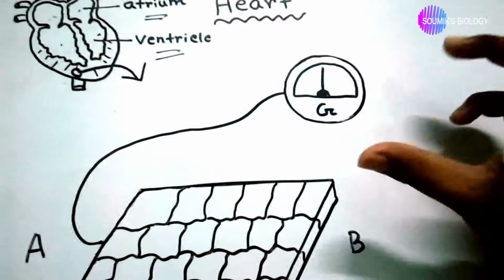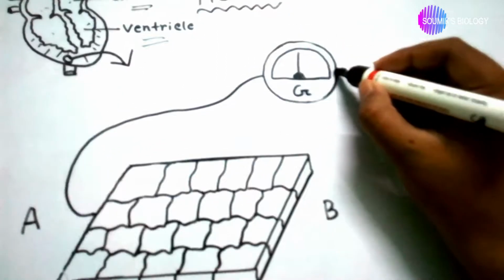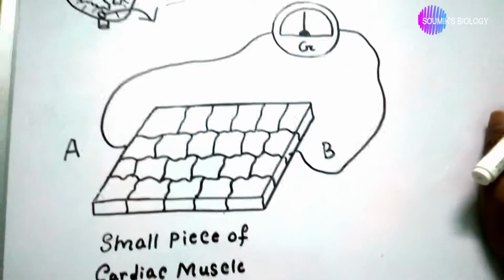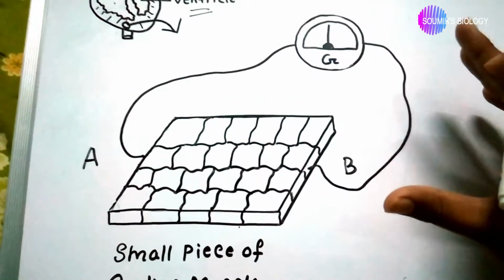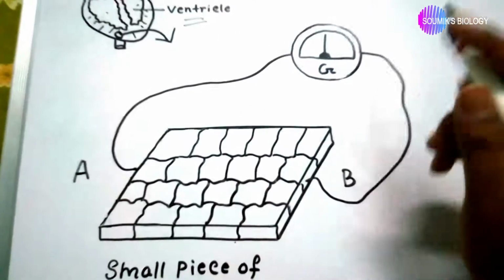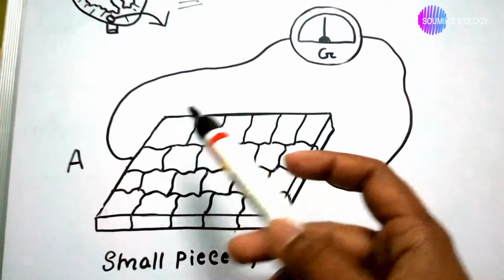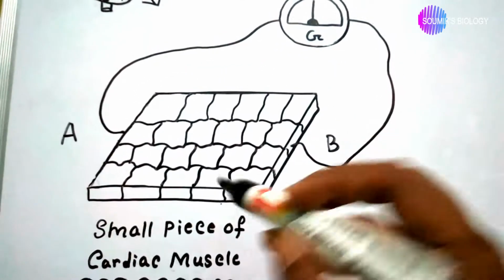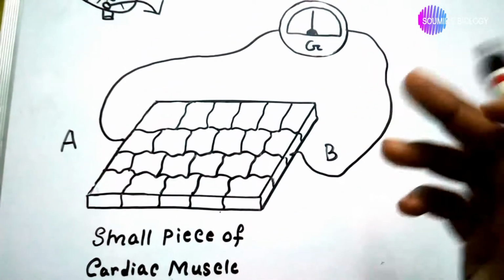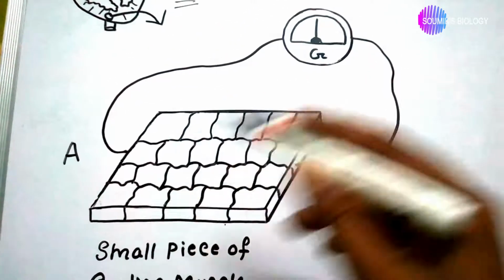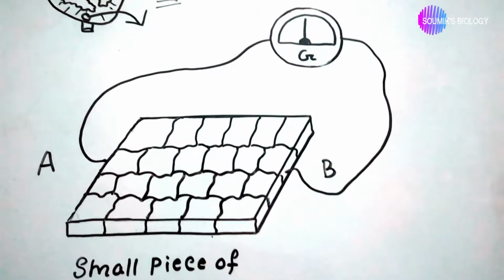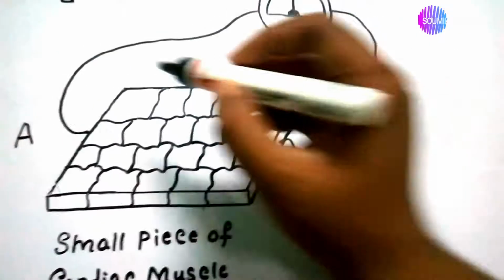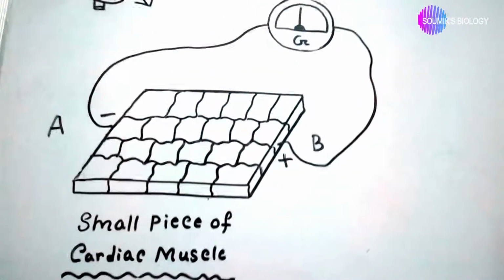That shows a 0 reading. Okay, it's a different part. Okay, we assemble a galvanometer that is wired in two corners of a small piece of cardiac muscle, and the cardiac muscle is connected with the galvanometer, and we imagine that this is the plus point of the galvanometer and this is the negative point of the galvanometer.